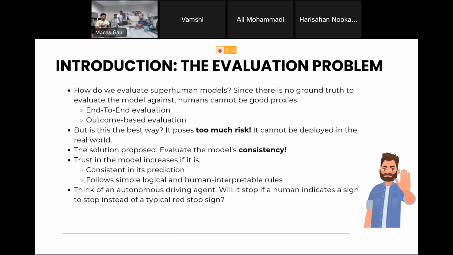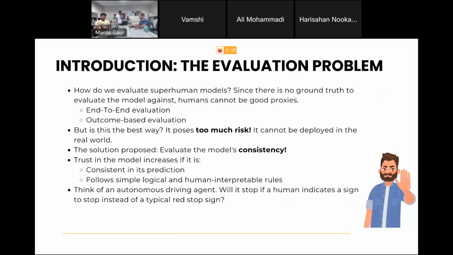The problem with superhuman models is how do you evaluate them? That's a very big issue, because for machine translation, paraphrasing, and all of these, you know what the ground truth is. If it is presented to a human, he can tell whether this is a good paraphrase or a good machine translation, and he can basically label it. That is how evaluation has been done so far.